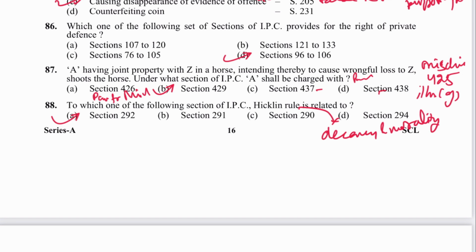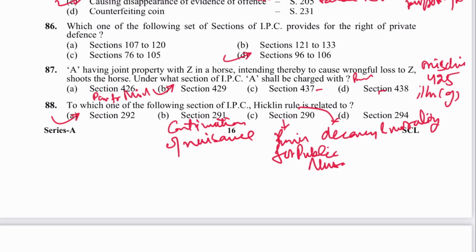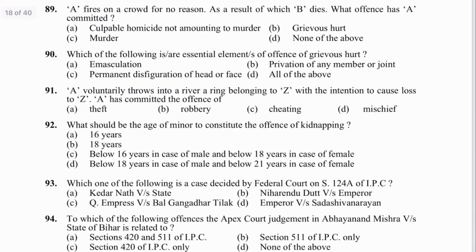A is the answer. 291 में क्या है? Continuation of nuisance. 290 में क्या है? Punishment for public nuisance. And 294 में क्या है? Obscenity, obscene acts, obscene songs. Next is 89. A fires on a crowd for no reason. As a result, B dies. What offense has he committed? Murder.